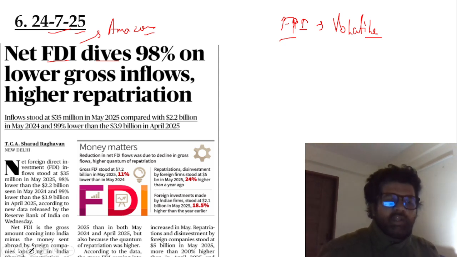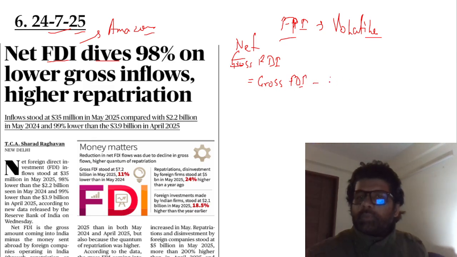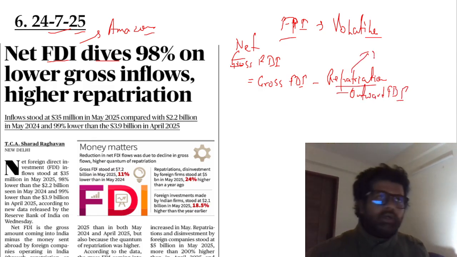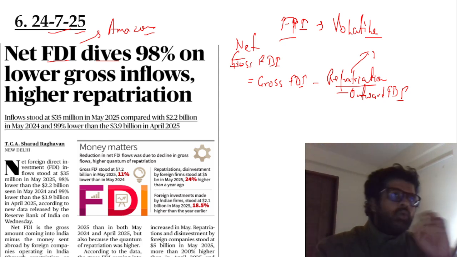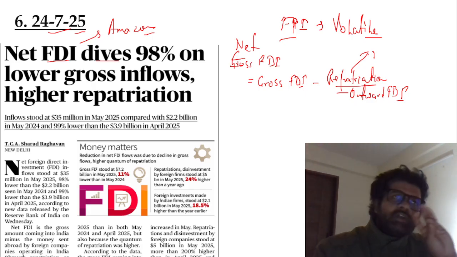Now, net FDI, gross FDI. There are some terms which you have to understand. So there is gross FDI, how much money these companies, Amazon, etc., they brought to India. And then net FDI is gross FDI minus repatriation. Now, focus on these words, they are important. Minus repatriation minus outward FDI. So repatriation is what? These companies, Amazon, etc., they are incurring profits. Or let's say they want to exit the country, they're selling, they have got some capital back. So all this money, if they're sending back to their own country, profits and all, that is repatriation.